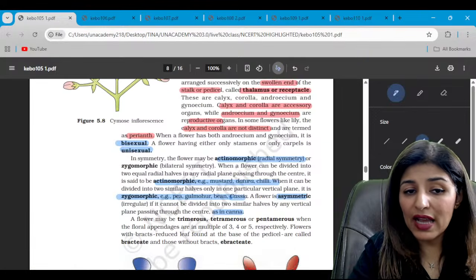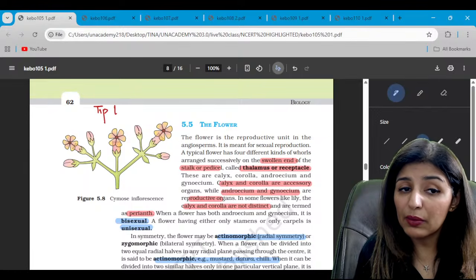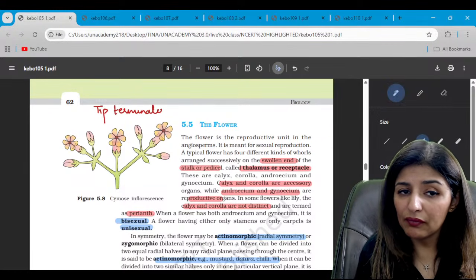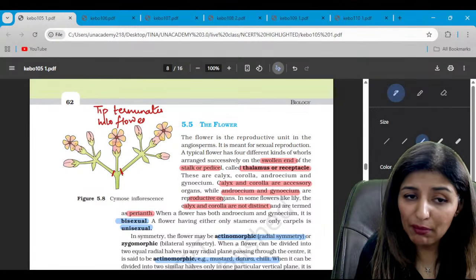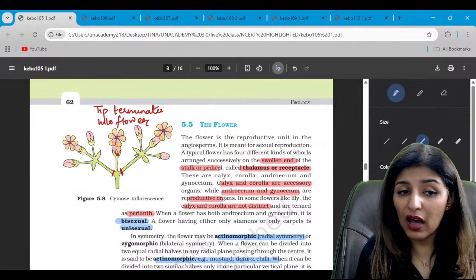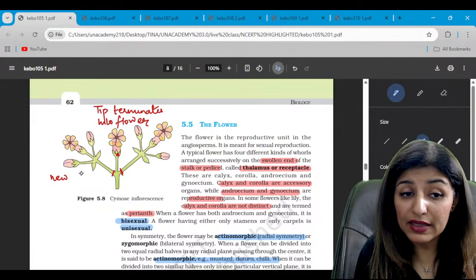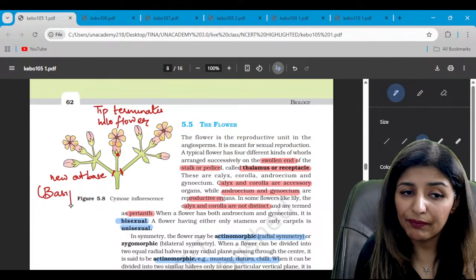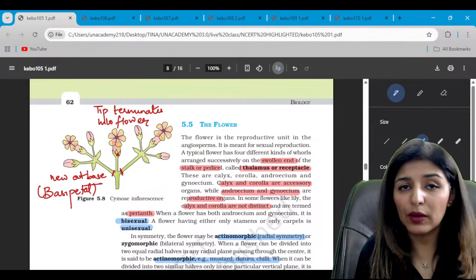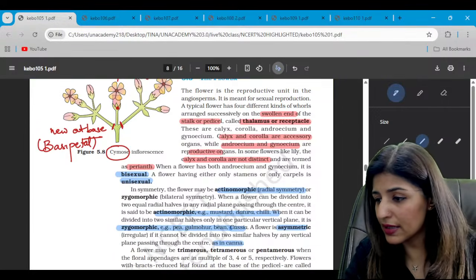While in case of cymose, guys, see, the tip will terminate into flower. The tip which was supposed to continue to grow terminates into the flower, and the new flowers will grow from the base, new at the base. So this is known as basipetal. When the new is at the base, this is called basipetal. This is a feature of cymose inflorescence. Are we clear?